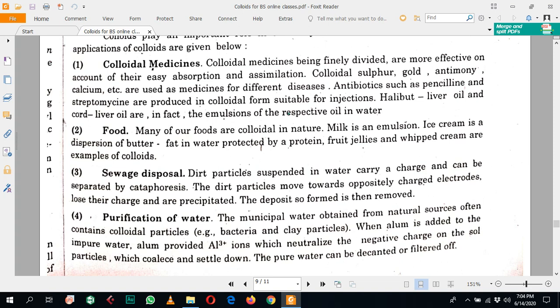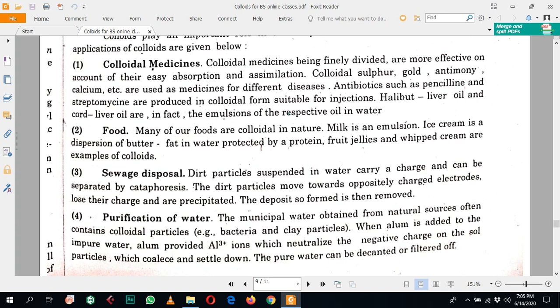Colloidal medicines are finely divided, which are more effective on account of their easy absorption and assimilation, meaning combination with other substances. When the medicine is in a very finely divided form, its absorption in the body is easy.